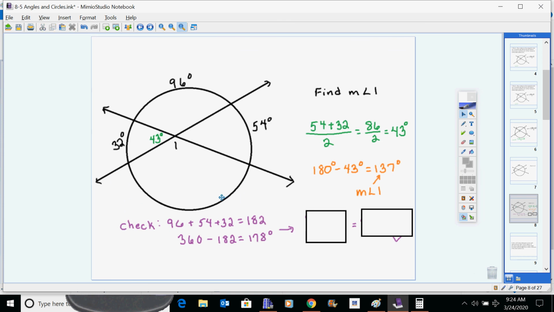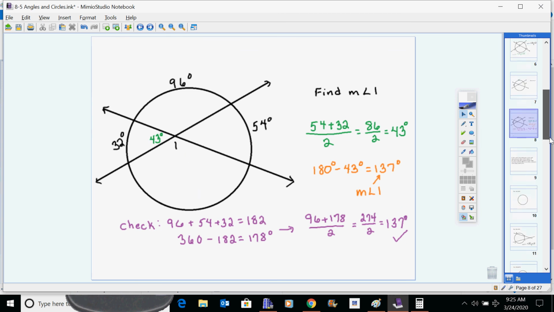And to check that our angle 1 is right, or as an alternate method of finding angle 1, if you add these two, 178 plus 96, and divide by 2, we should also get that same answer of 137. And it works out like that. So you can either use the green and orange method or the purple method here. Either one, you're going to find your 137 for your angle 1.